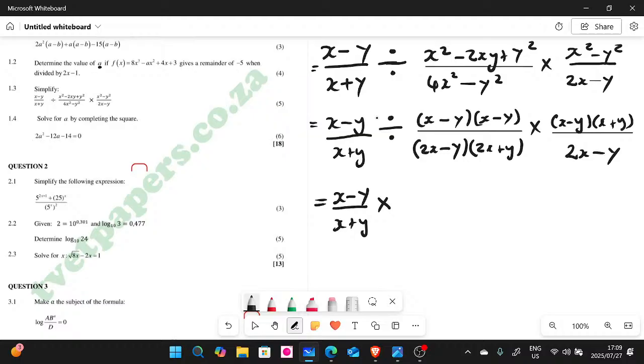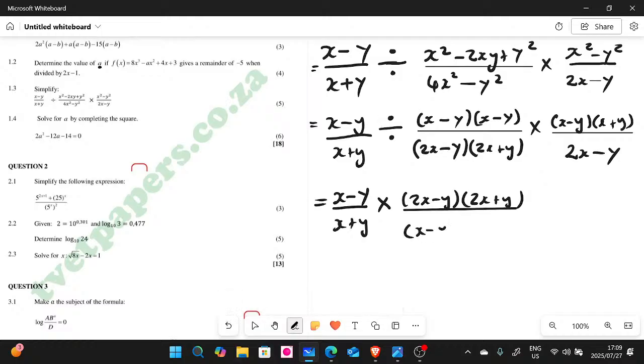So our numerator is 2x minus y, and then 2x plus y divided by. Now our numerator here becomes a denominator, so it's going to be x minus y and x minus y. There we go. I hope you guys can see this one, by the way. And then you multiply these ones.